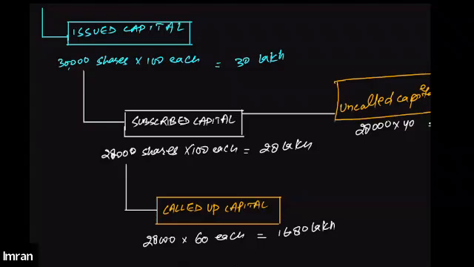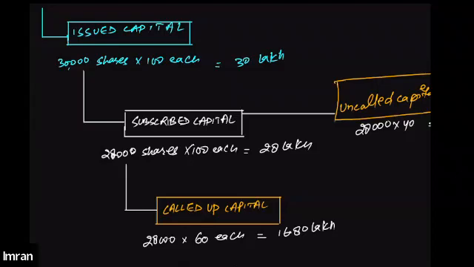So the amount of shares that I have issued is 30,000 shares, but since you have shown interest in buying only 28,000 shares, that will be called the subscribed capital. Now, since you have subscribed 28,000 shares, how much amount can I ask you to pay? Having a value of 100 rupees per share, I can ask you to pay 28 lakh, right?